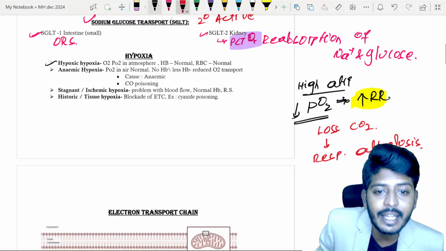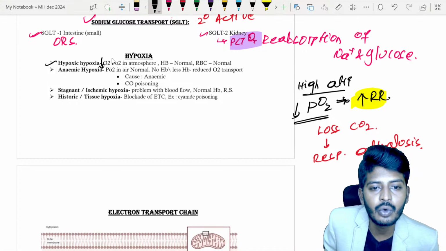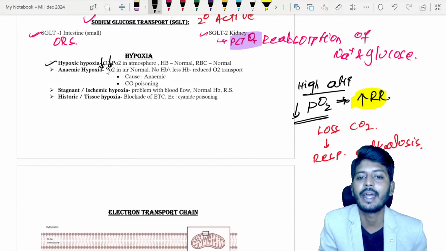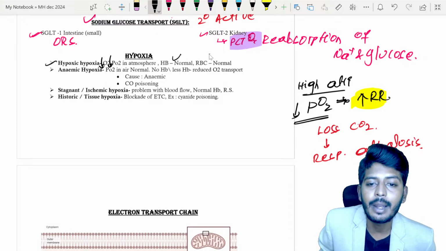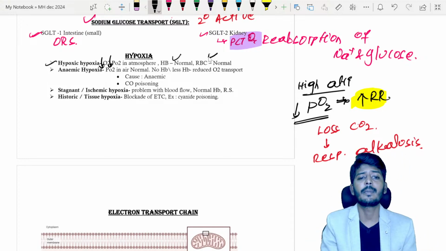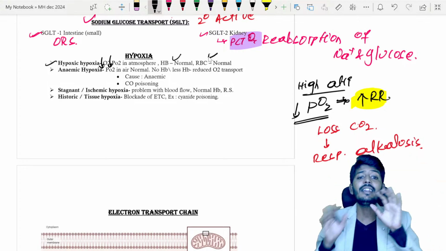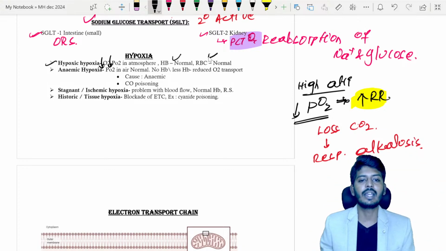So here there is a decrease of partial pressure of O2 in the atmosphere, but the hemoglobin is normal, RBC is normal, the respiratory system is normal, everything is normal. Only in the surroundings there is no oxygen, leading to hypoxic hypoxia.